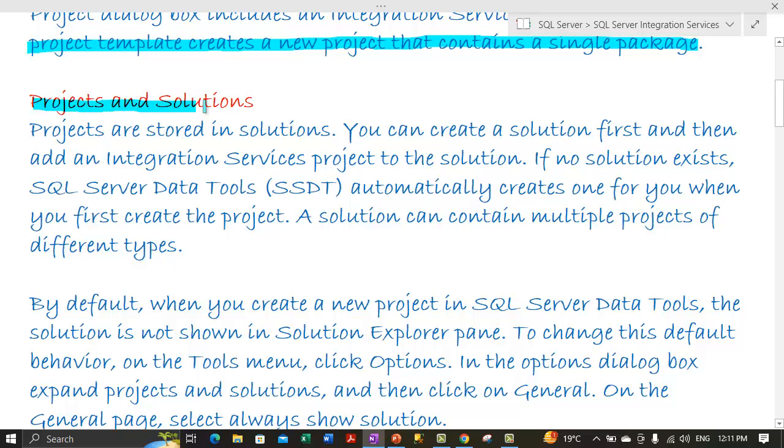Now let's talk about projects and solutions. What are projects and what are solutions? Projects are stored inside solutions. A solution can have many projects.